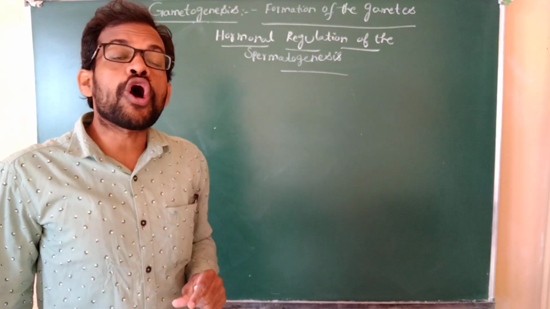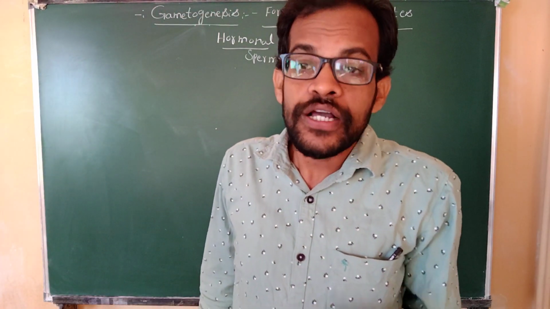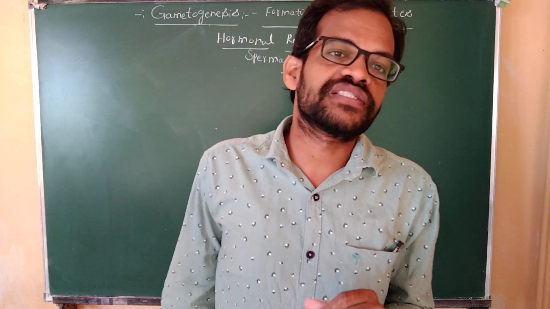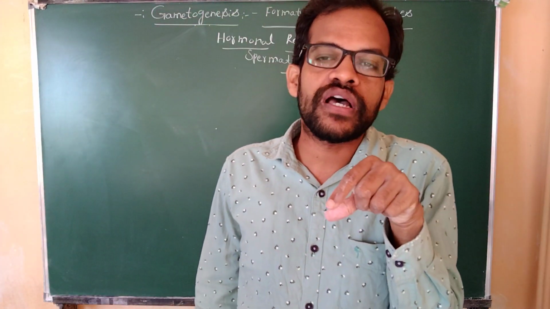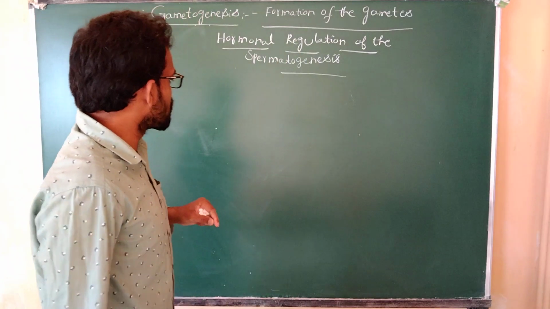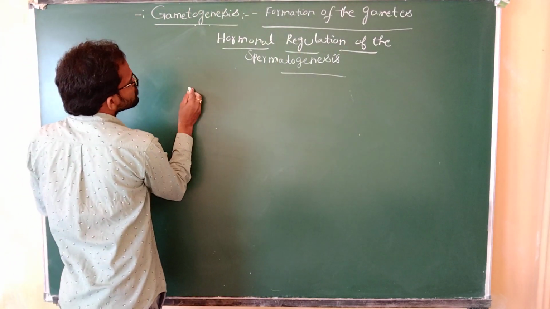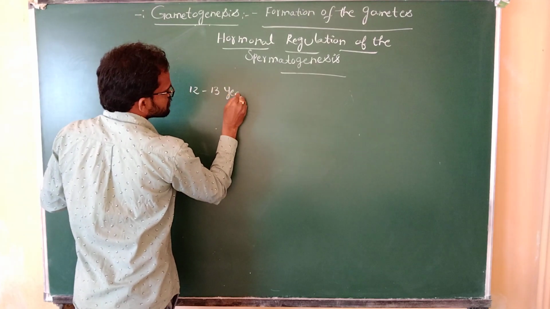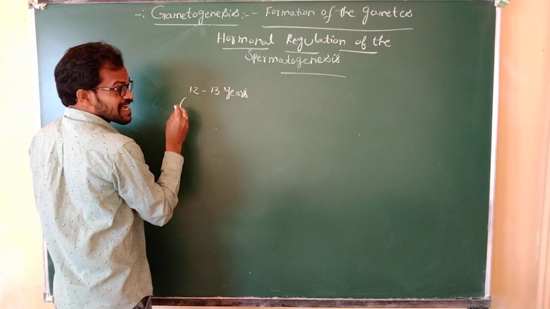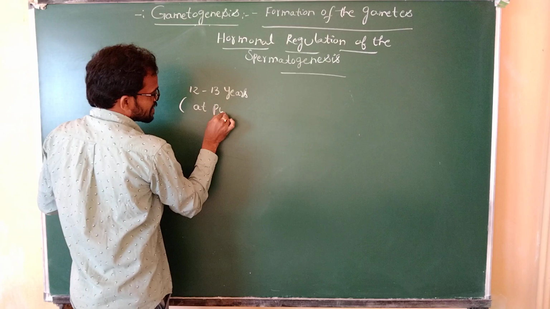Which hormones participate to produce the sperm cells? Coming to the first one, at 12 to 13 years, that is, at the time of puberty.